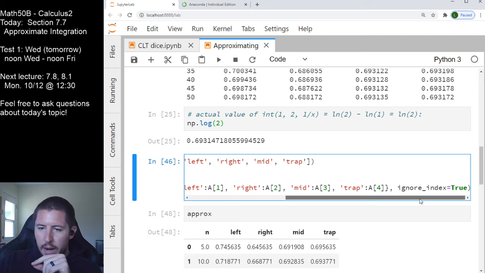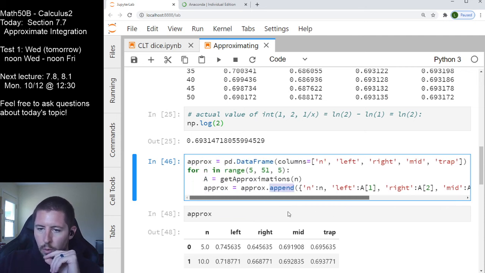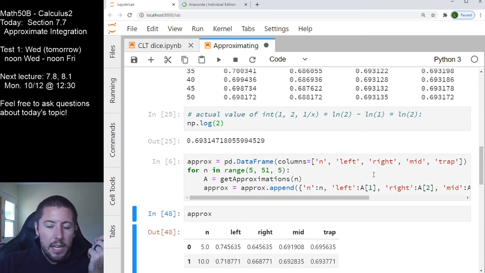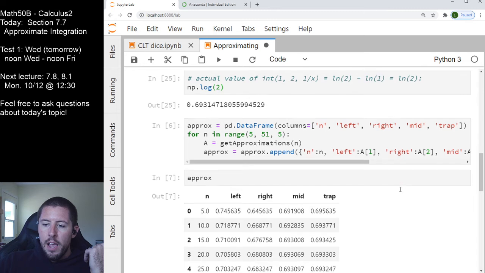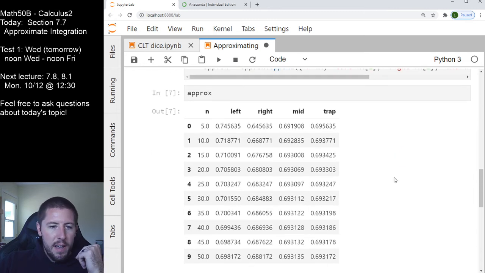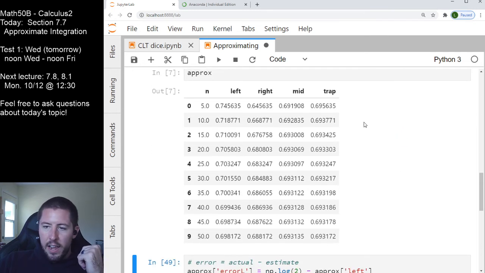I don't even remember why that was true, but I got yelled at and I added it in there and it worked fine. So now when I run this, it's going to build the data frame and then I can show the data frame right here. This is a slightly more satisfying organization of the results that we got right here. It does some general light shading. You can see that just by hovering, it will do some light highlighting, and that's very satisfying.